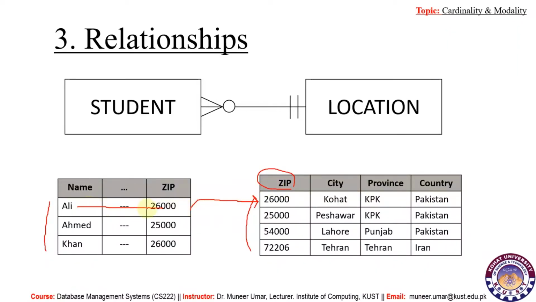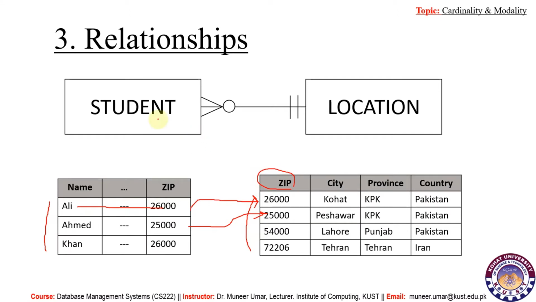So here this record connects this one with the help of zip code. Similarly, this second record can be connected with this one. So if I need to know the province of Ahmed, which is not present in this table, I can get it from the second table by using its zip code.